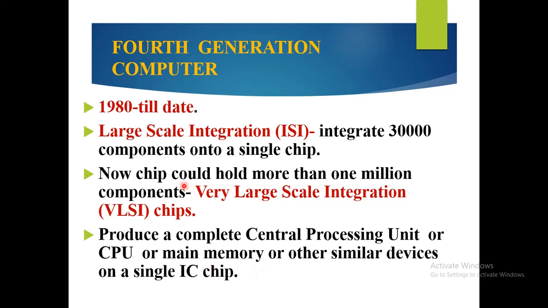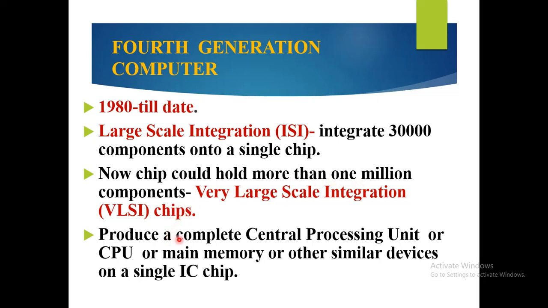So from the year 1980 till date we are using fourth generation computers. In these there is a large scale integration chip in which 30,000 components are combined into a single chip, and there are very large scale integration chips which hold more than 1 million components in a single chip.